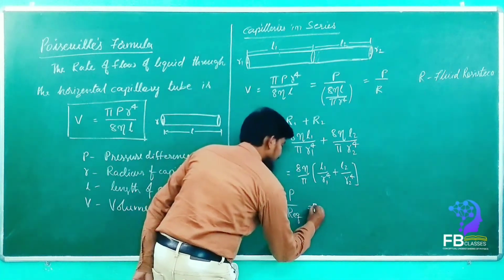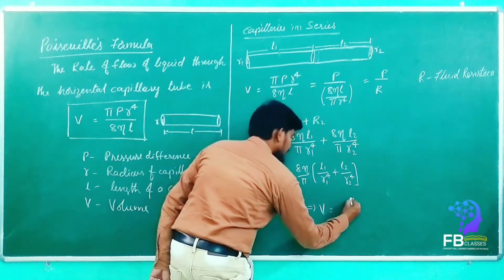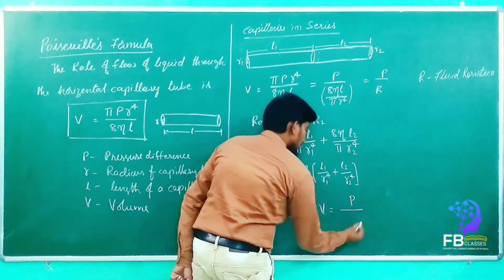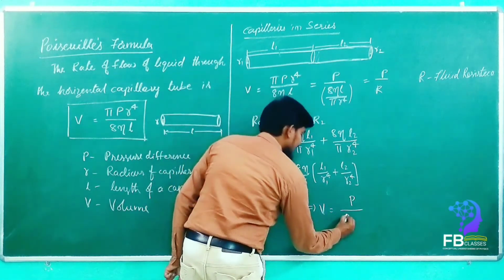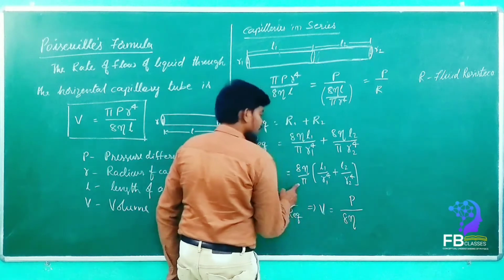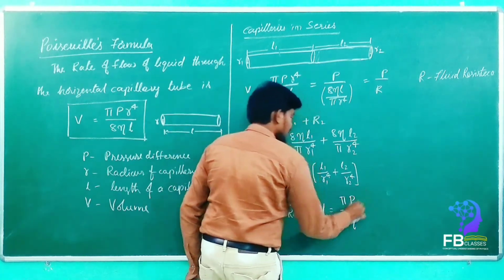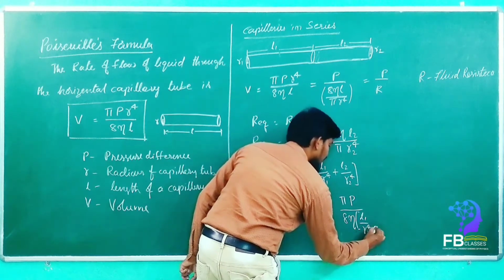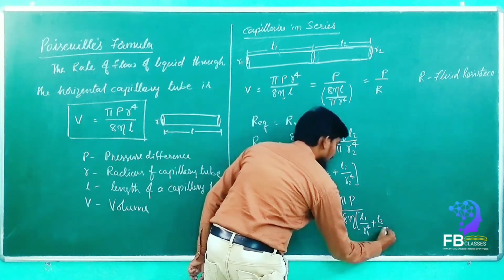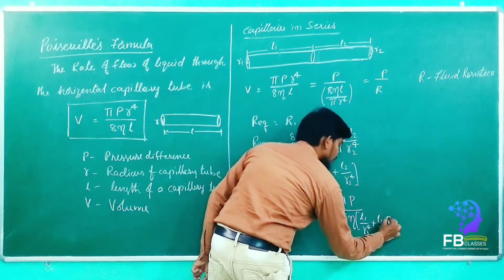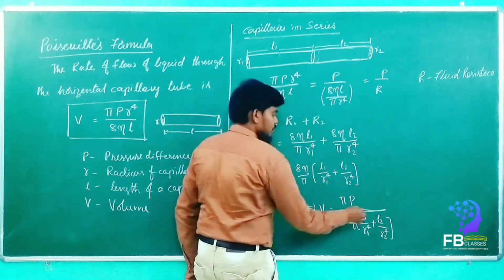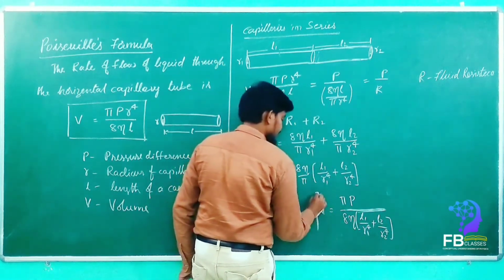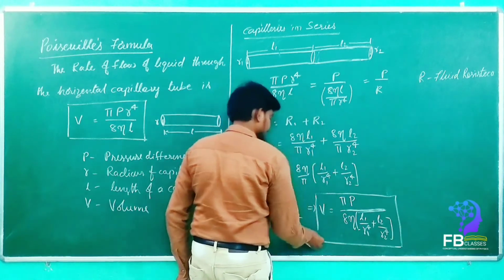V is equal to P upon 8 eta, this pi will go up, and it will come as L1 upon R1 power 4 plus L2 upon R2 power 4. This is the value that will come in a series.